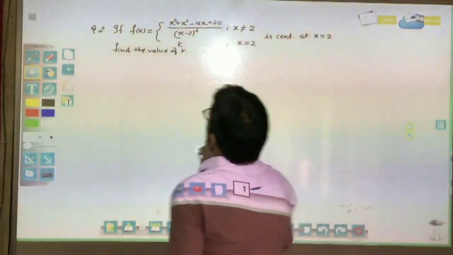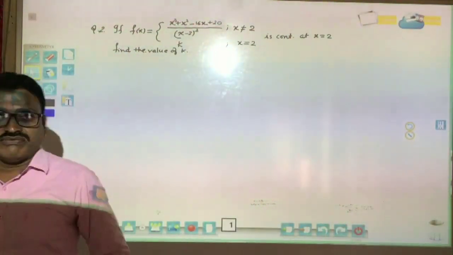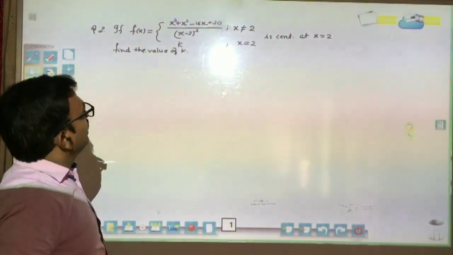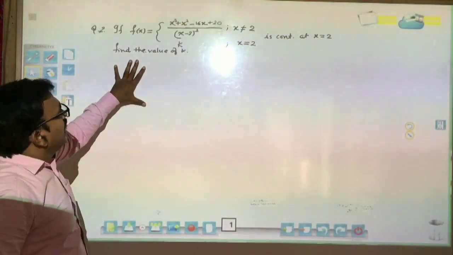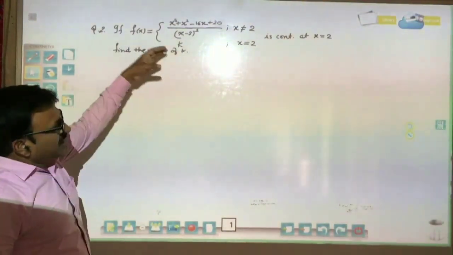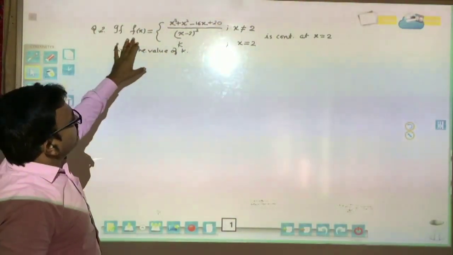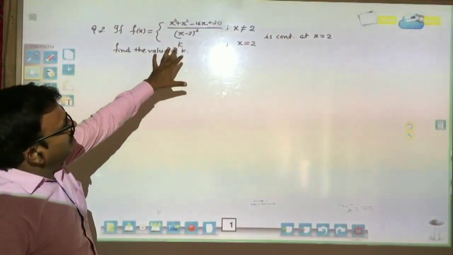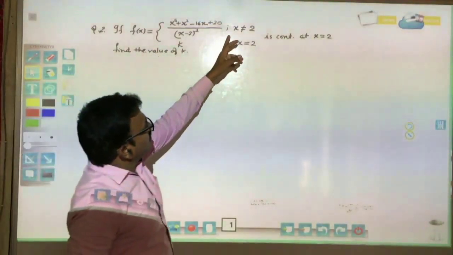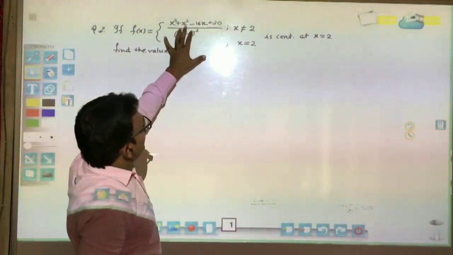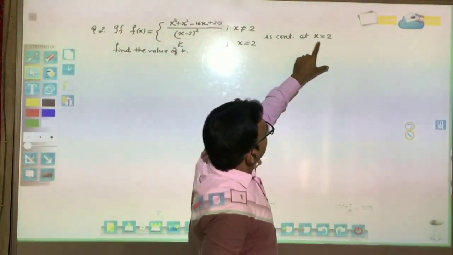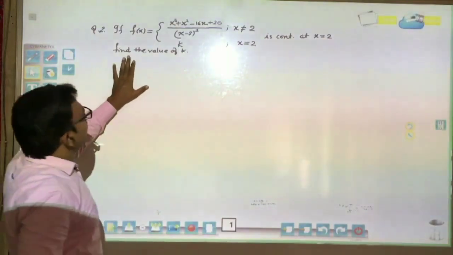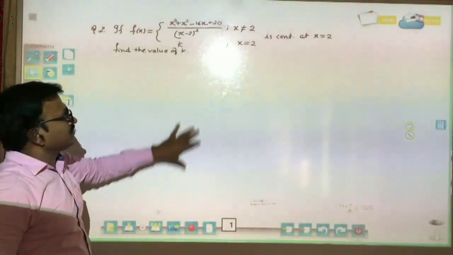It depends on our factorization method. Again, the question is the same. The function f of x is represented by this form: if x is not equal to 2, then this, and if x equal to 2, then k. And it is continuous at x equal to 2, then find the value of k.